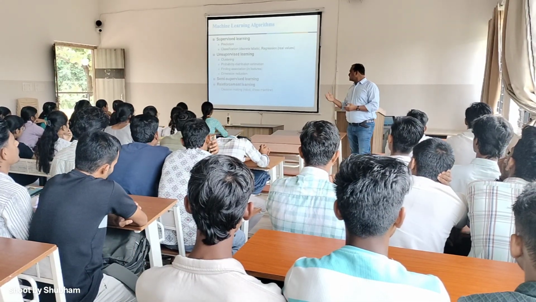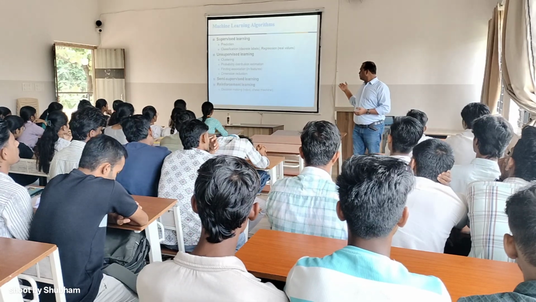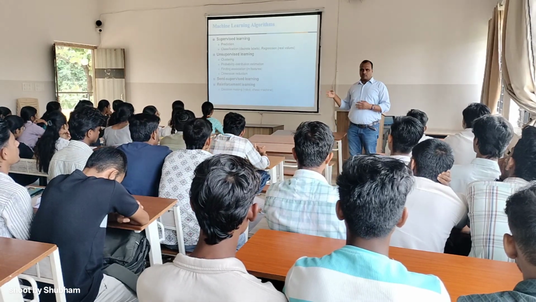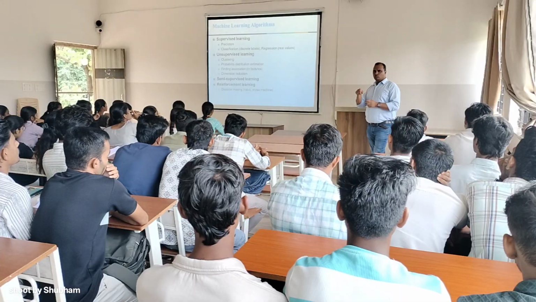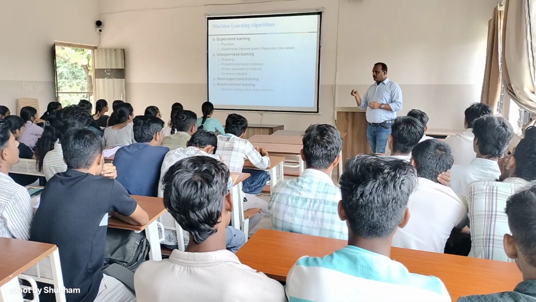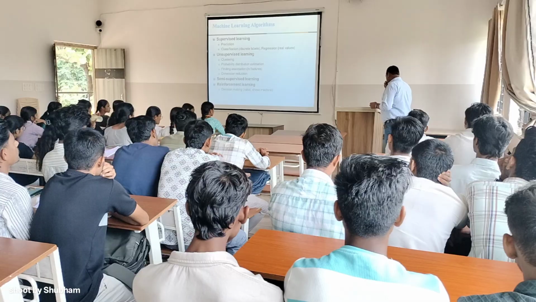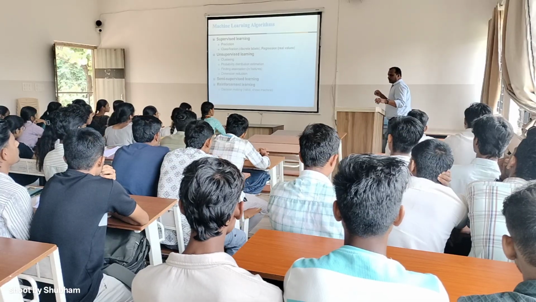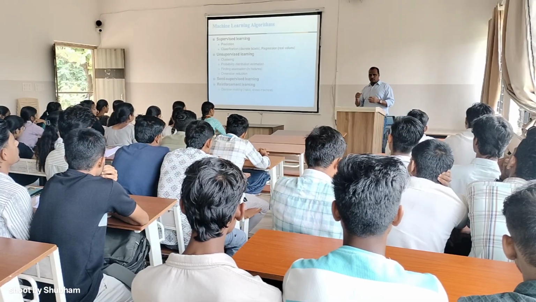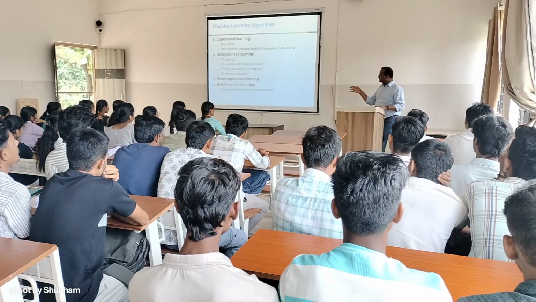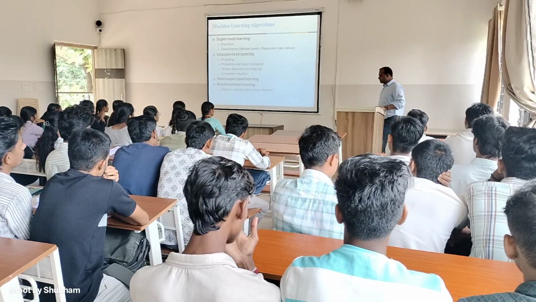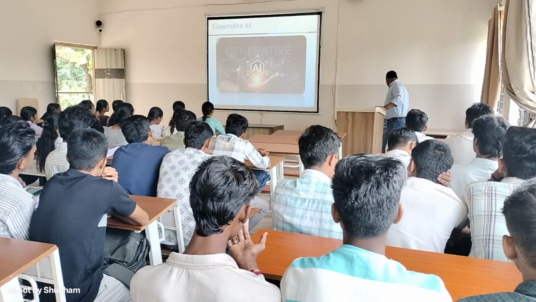Reinforcement learning: here we are going to use decision making. For example, a robot, or chess machines here. You are playing chess, right? How to move, and what objects are in the chess game. If there is some situation, you are thinking, right? Based on that, it is going to work here. Reinforcement learning, these are examples here.